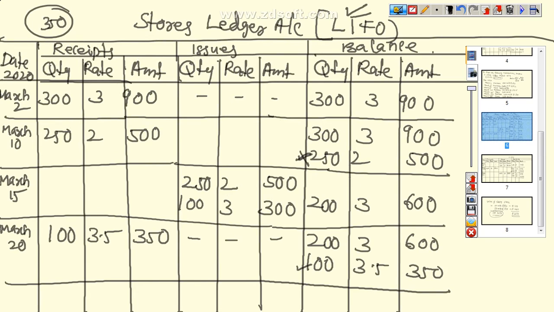So this is the standard format of stores ledger account, whether it may be through FIFO method or LIFO method or weighted average method, we have to follow the same format.